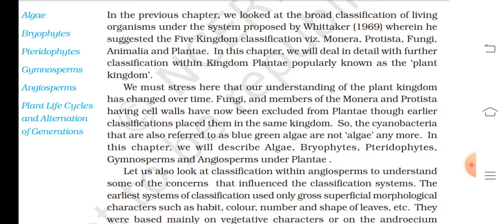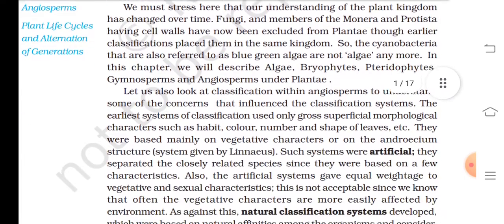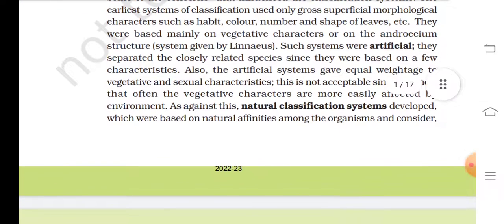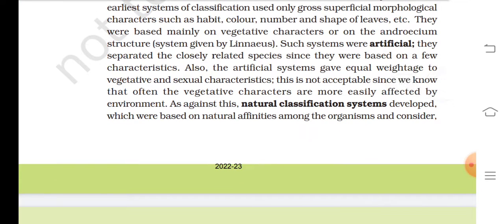Let us also look at classification within angiosperms to understand some of the concerns that influence the classification system. The earliest system of classification used only gross superficial morphological characters such as habit, color, number and shape of leaves, etc. They were based mainly on vegetative characters or on the androecium structure, a system given by Linnaeus.